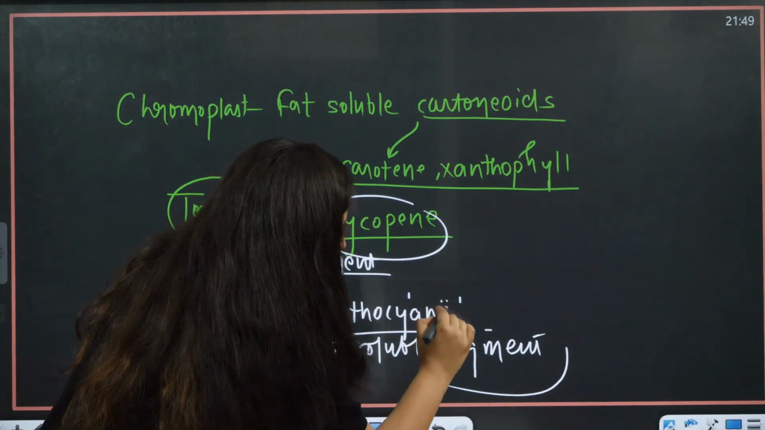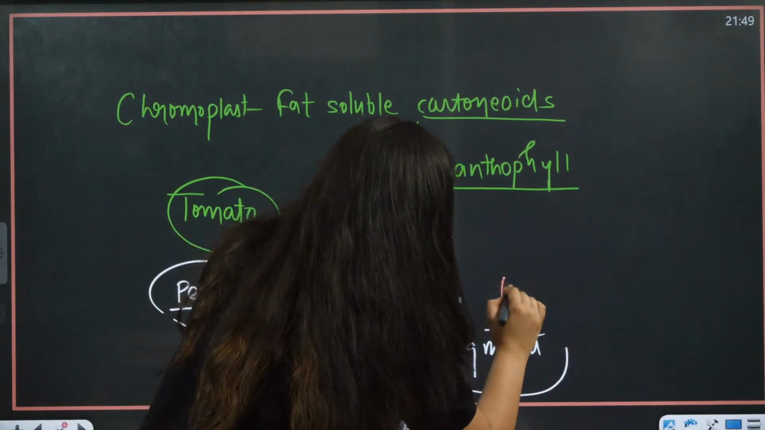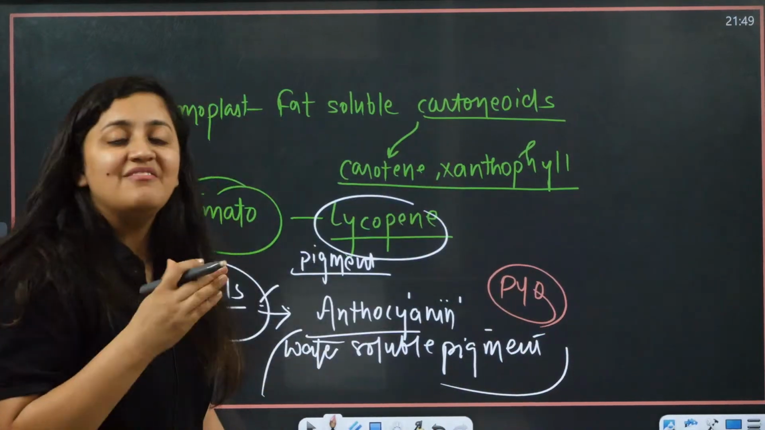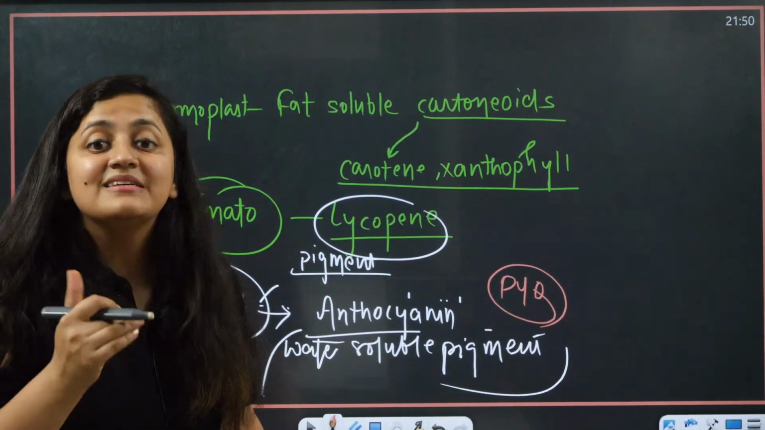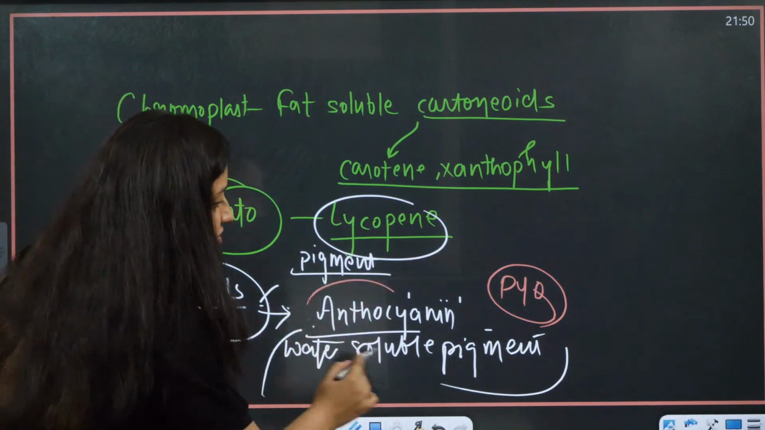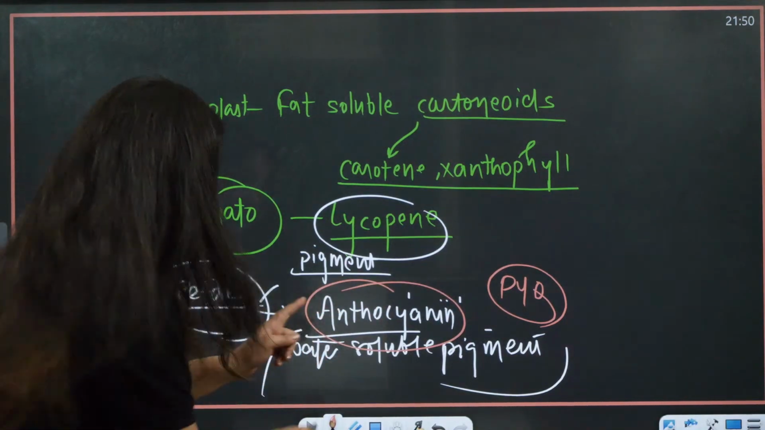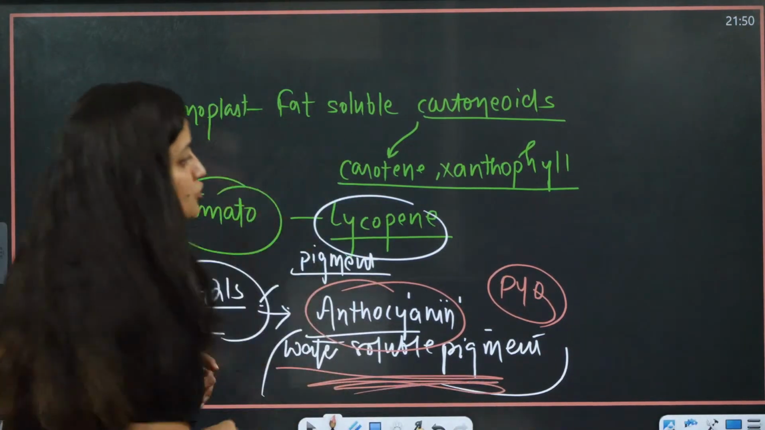So bache, it is a previous year question, a PYQ, you should note it down. Anthocyanin is also present in the chromoplast, but it is not fat soluble, it is a water soluble pigment.